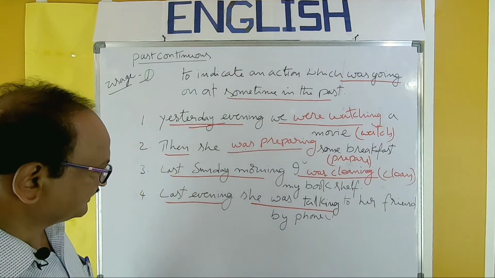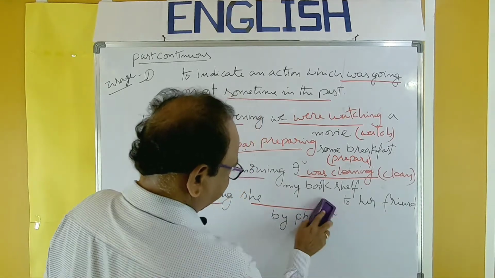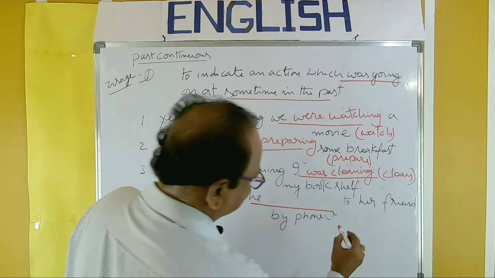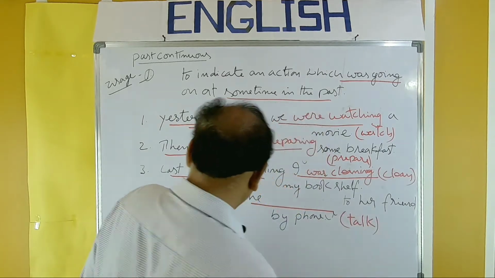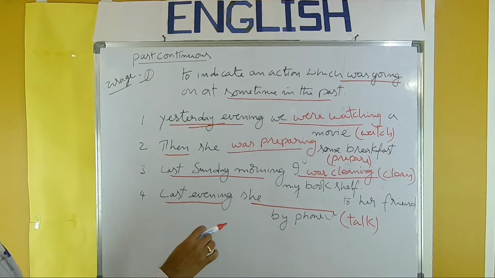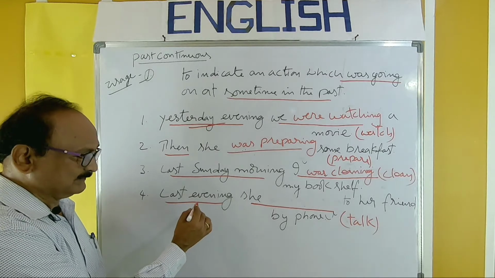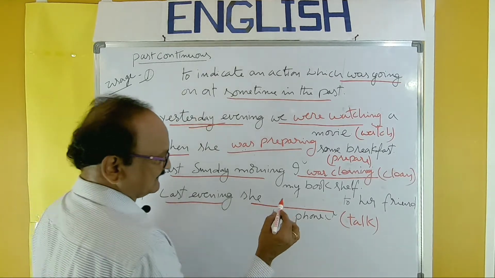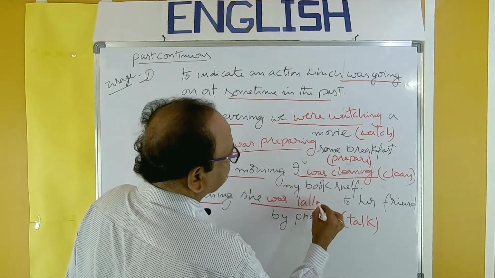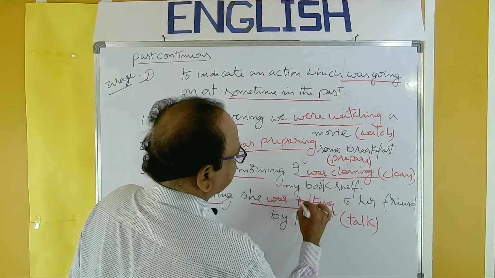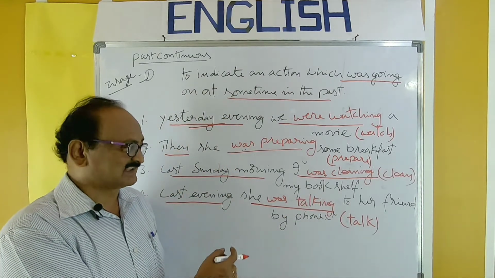So this one is also the same. Talk should be the verb. Last evening, she ____ her friend by phone. So, last evening, past time, a particular point of time, and past continuous should be here: she was talking. So, in this manner, you have to fill the blanks in the examination.